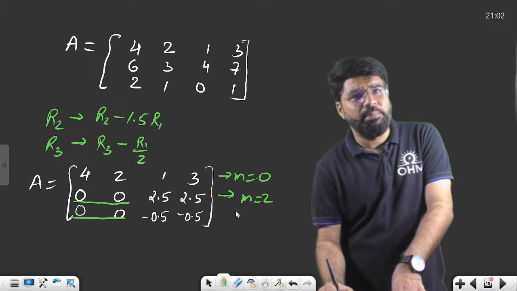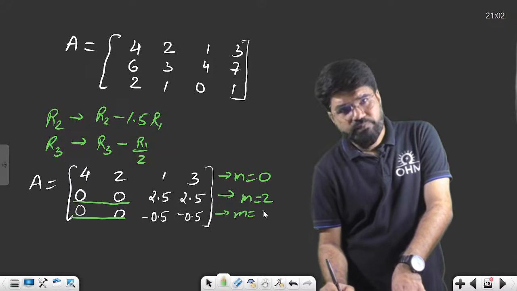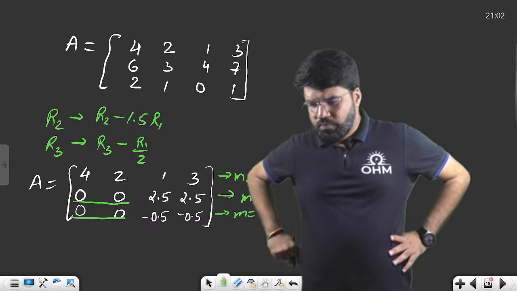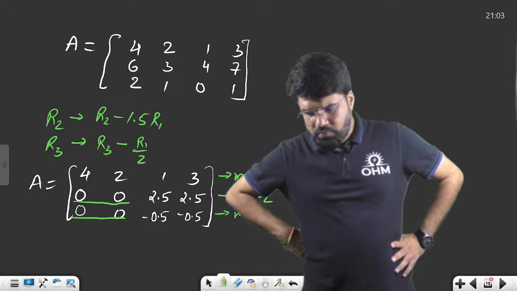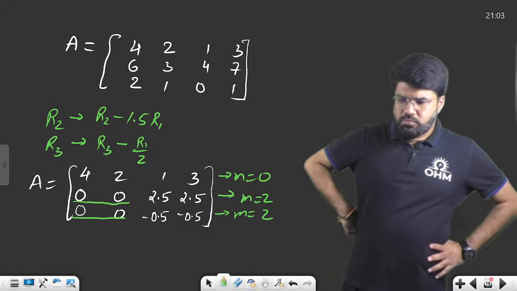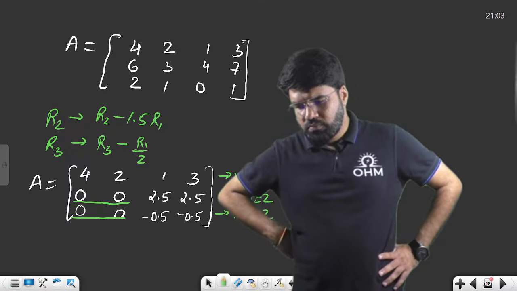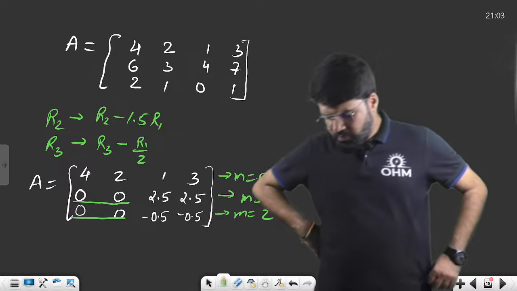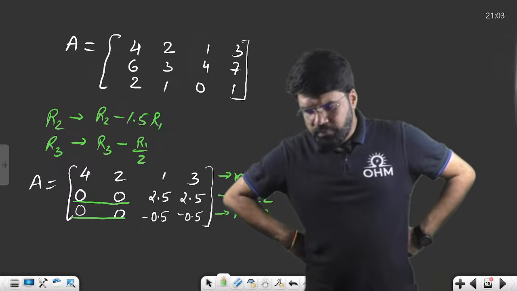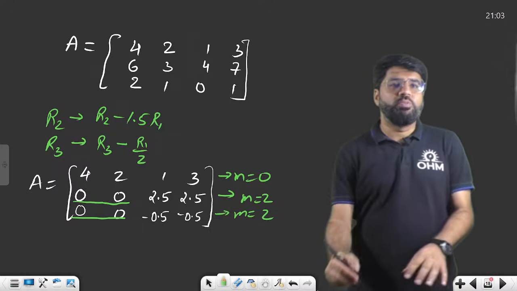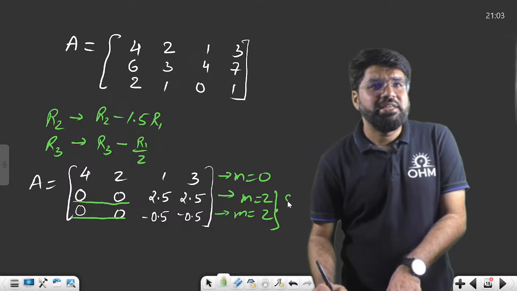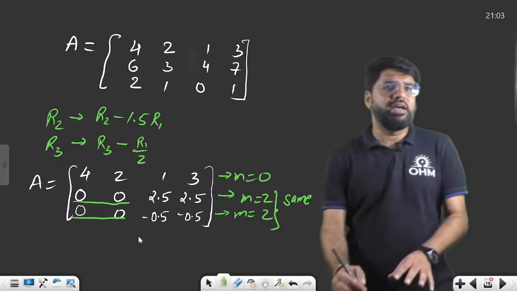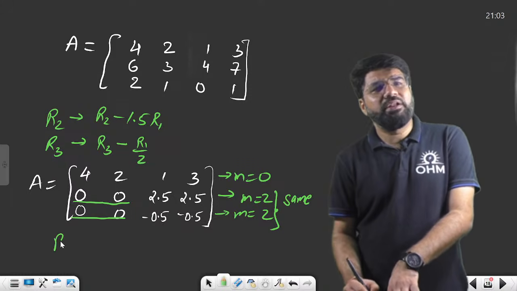Again 2, so M is 2, M is 2, correct? Fine. The M is 2, but does it follow the increasing order? No. Same is also not allowed. When the number of starting zeros is strictly in increasing order, only then I call it a row echelon form.